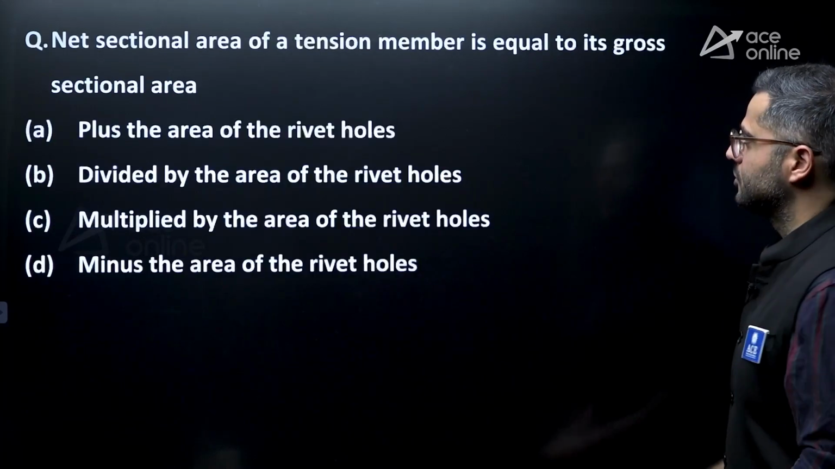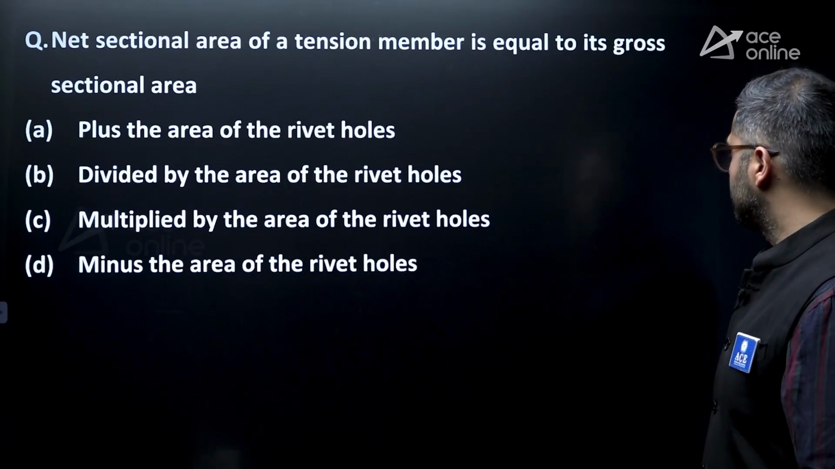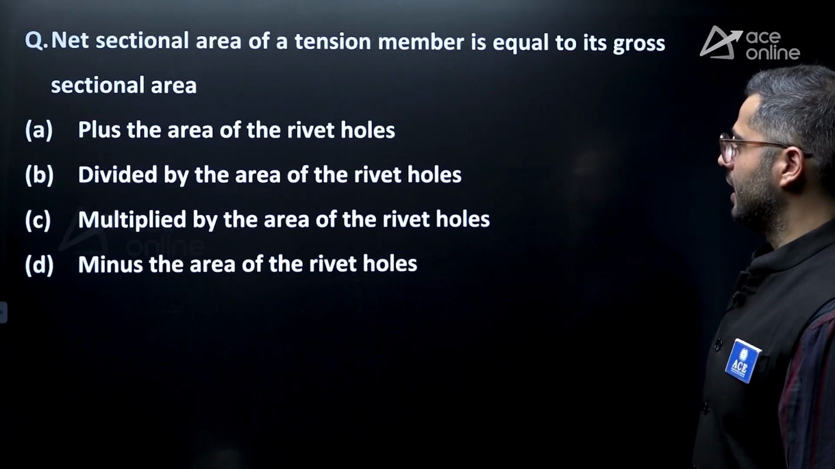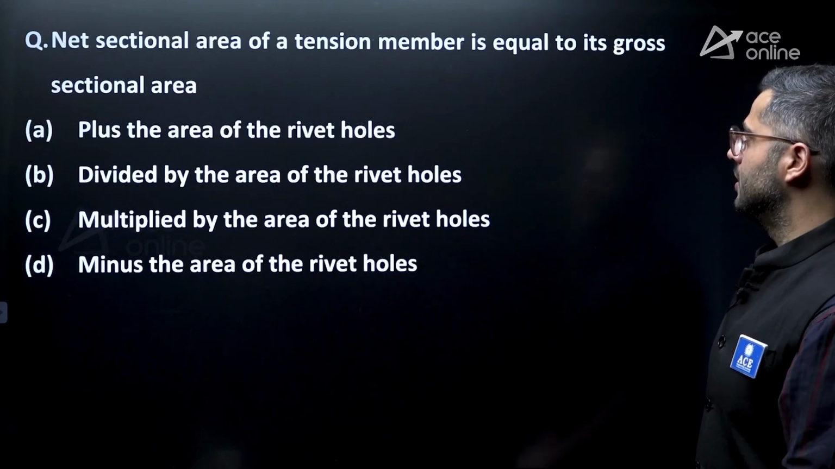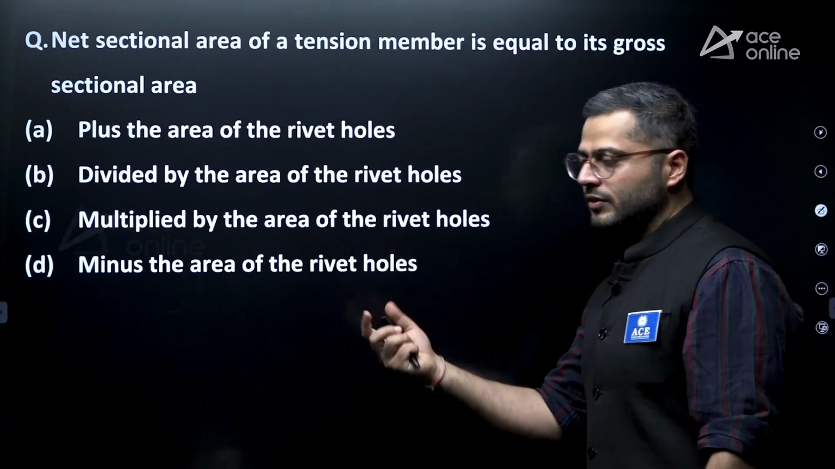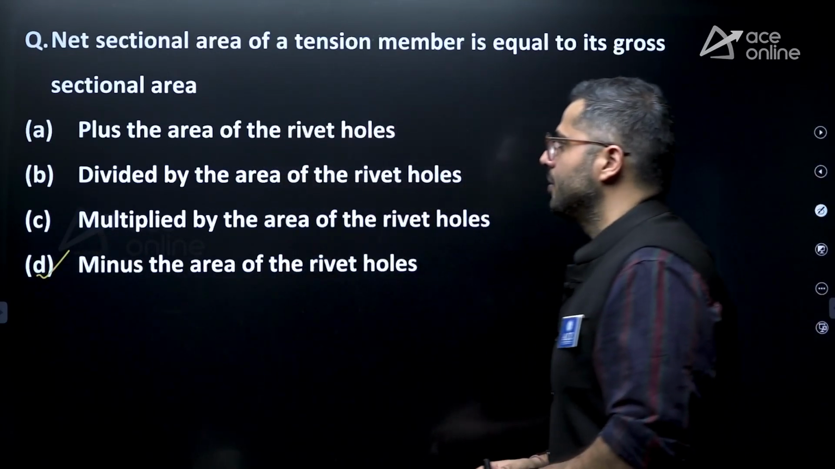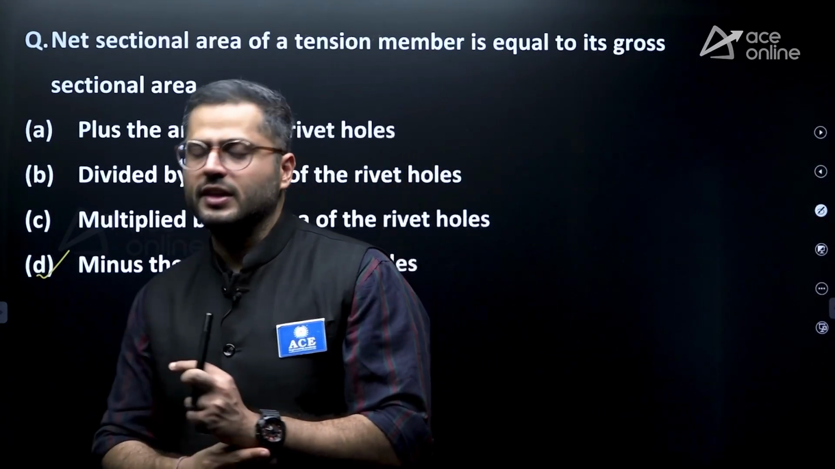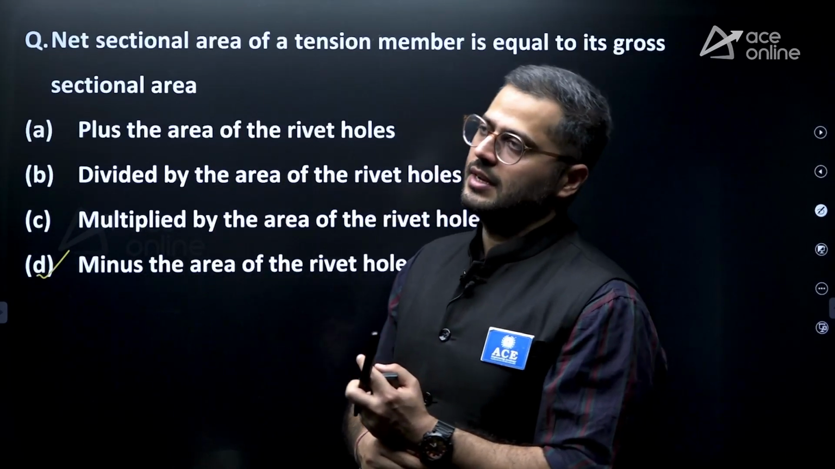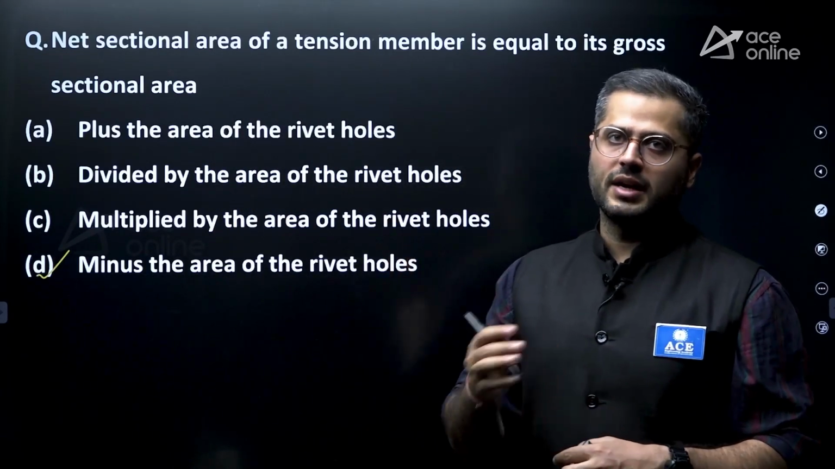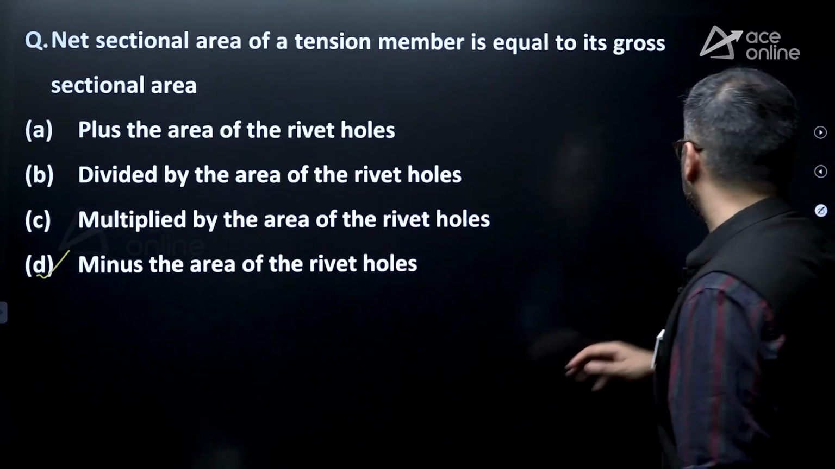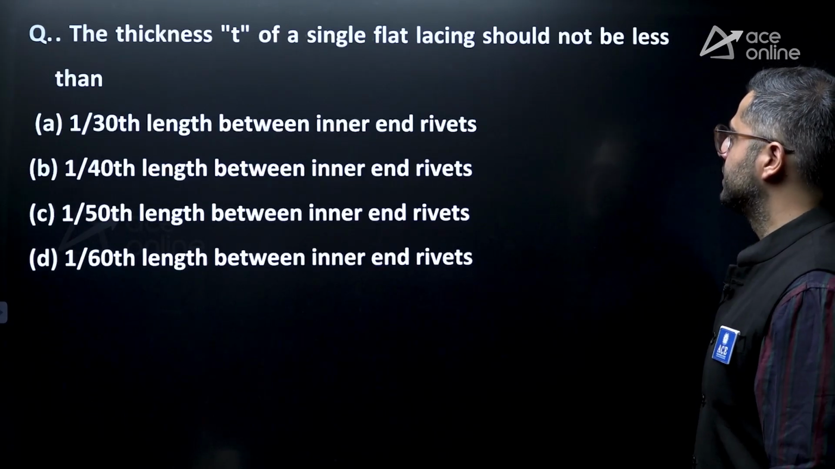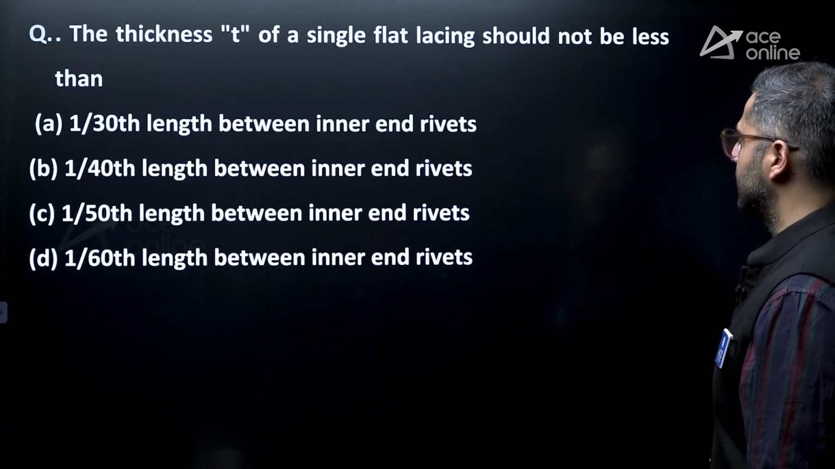Apart from that, let's see the next question. The net section area of tension members equal to its cross section area is equal to... So net section area is nothing but gross area minus the area of the rivet holes. So option D would be considered as the correct answer. The net area which is considered for calculation of design rupture strength of tension members would be equal to the gross area of the cross section minus the area of the rivet holes.